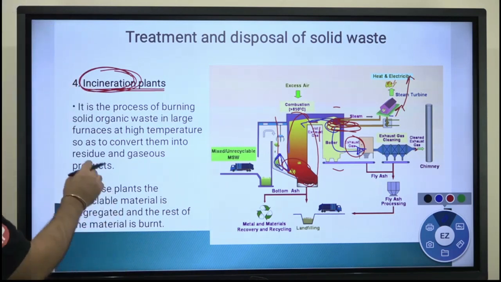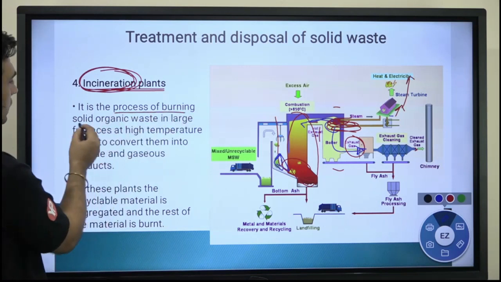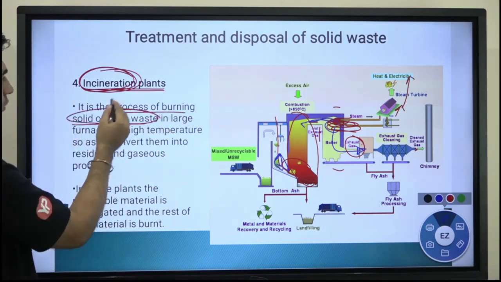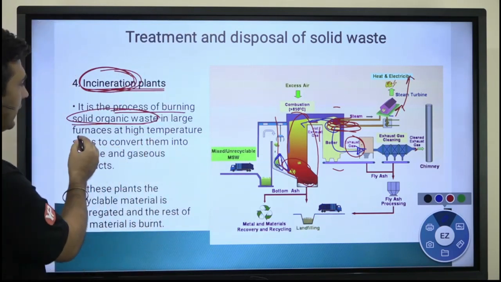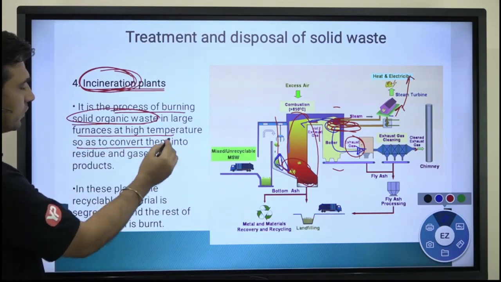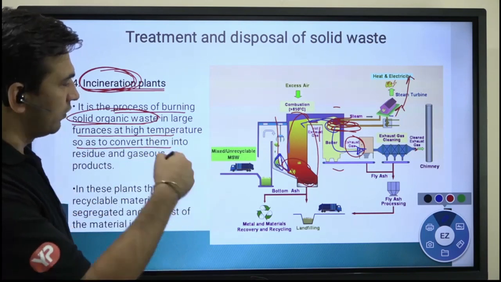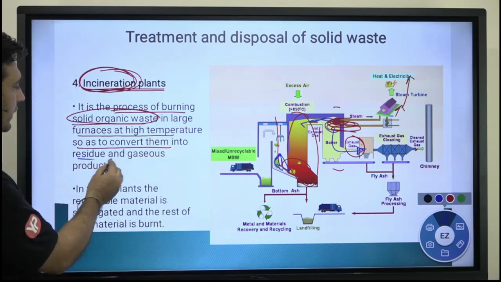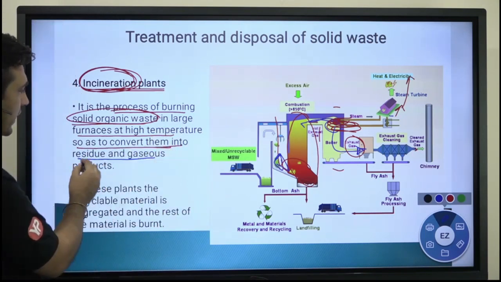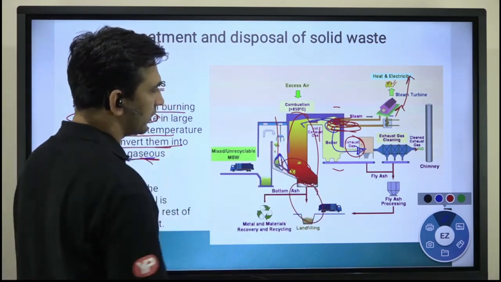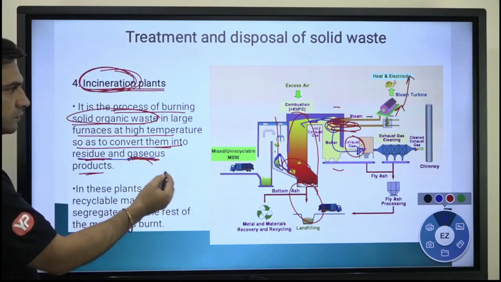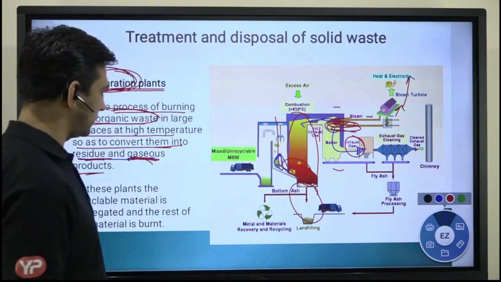So let's see now. It is a process of burning solid organic waste. You segregated the total waste, and the solid organic waste, what will you do with it? In a large furnace at a high temperature, we will burn it up so as to convert it into residue and gaseous product. Residue means the ashes and so on, and the gaseous product is the exhaust gases formed after burning.